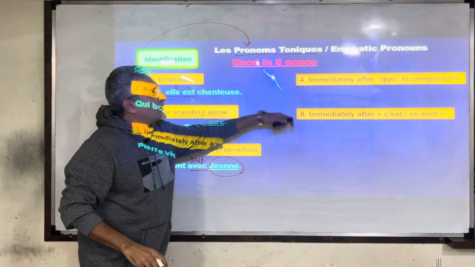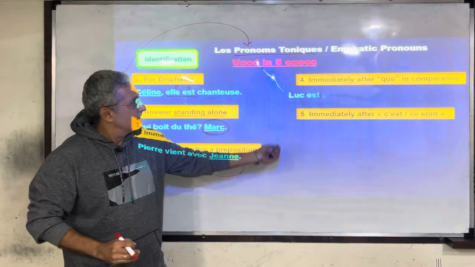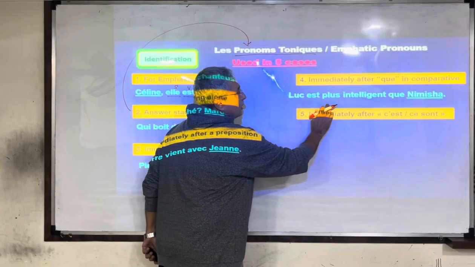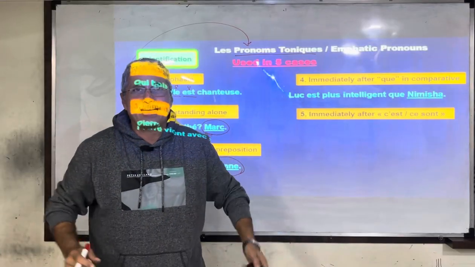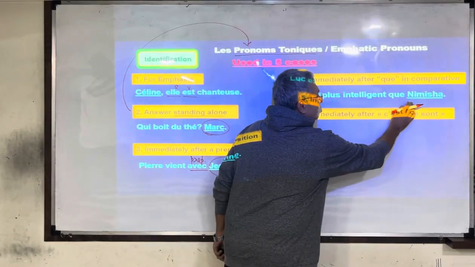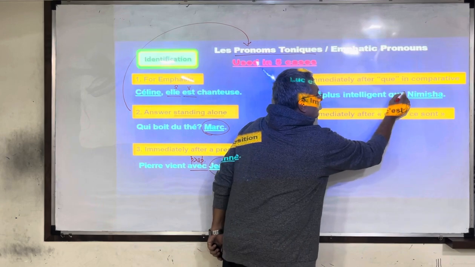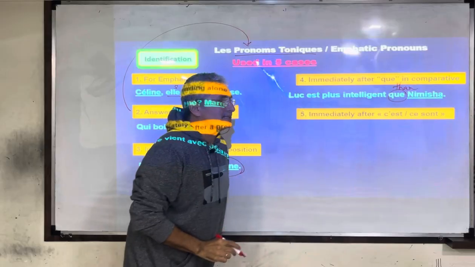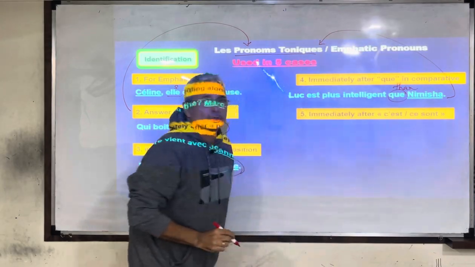Wait. Fourth, immediately after que in comparative. Here is my example. Luc est plus intelligent que Nimisha. Luc is more intelligent than Nimisha. Right? Now, Nimisha is underlined. Nimisha is immediately after que, meaning than, which means Nimisha is definitely going to be replaced by a pronotonic.